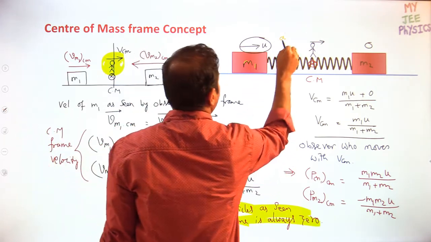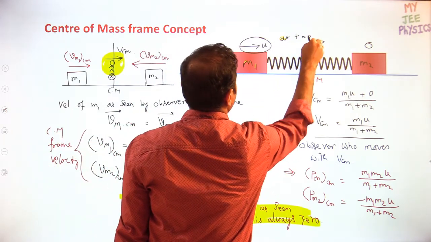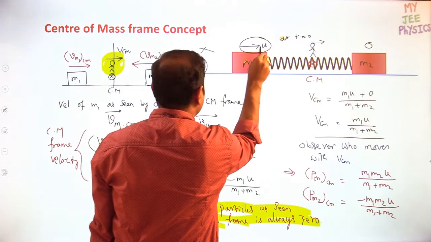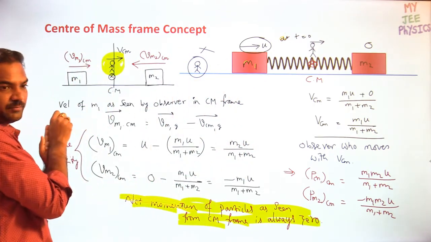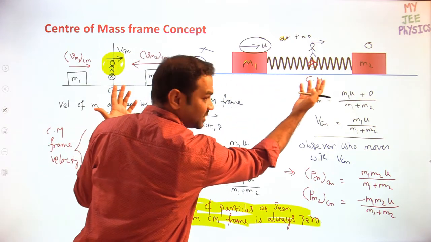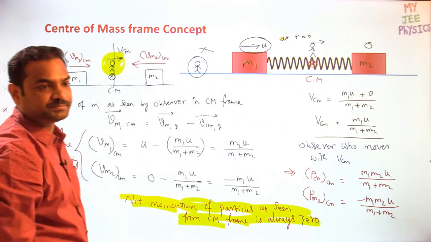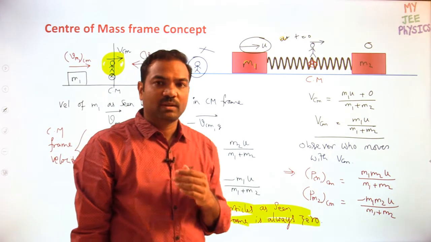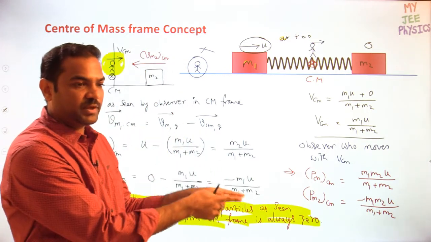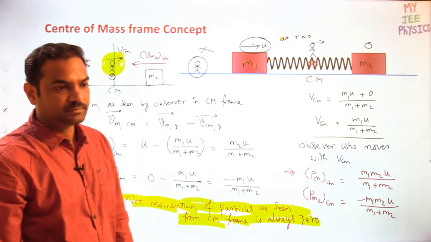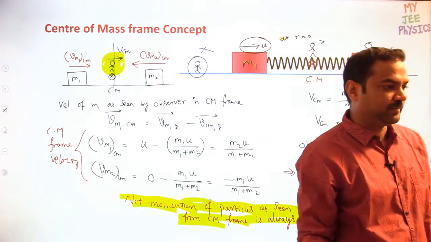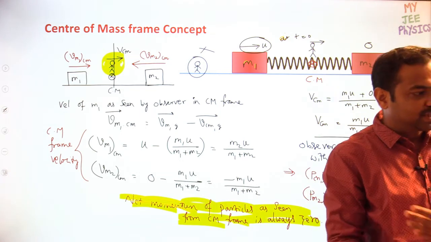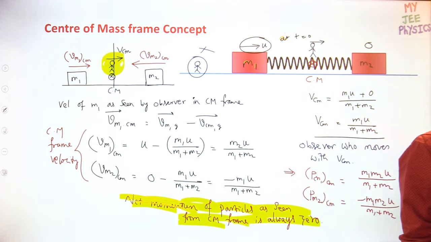So at time equal to 0, when m1 is having the velocity u, m1 will have the velocity m2 u by m1 plus m2 in the center of mass frame. This is a simple conversion from the ground frame to the center of mass frame. I converted the ground frame to the center of mass frame, and that is for that instant only. So what will happen in the next instant, I will explain.